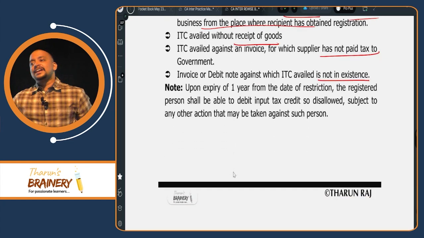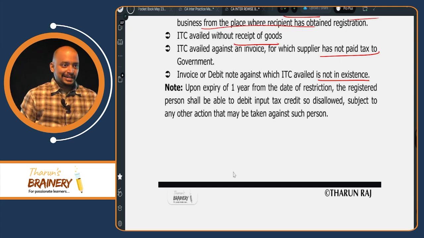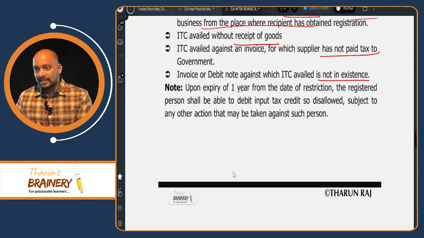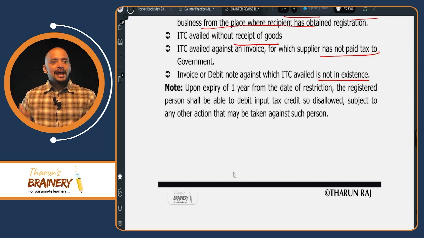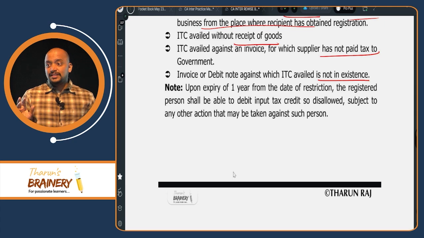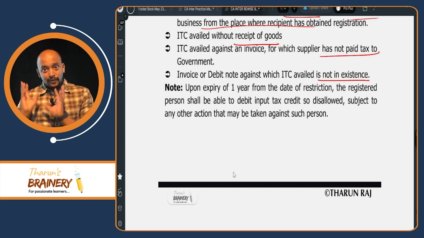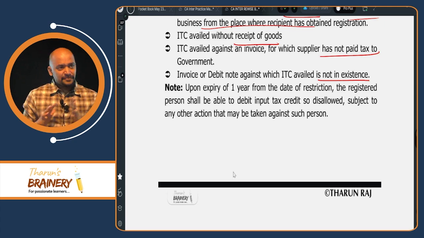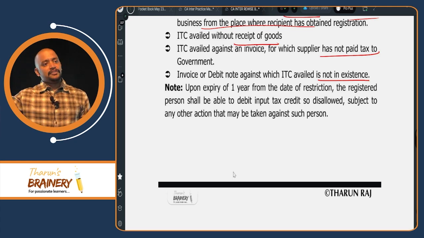And what will happen after 1 year? After 1 year, if it is a genuine credit, we can adjust it with the liability. Otherwise, that credit will be disallowed permanently. If it is not genuine, then it will be disallowed permanently. If it is a genuine credit, we can set off with the liability.